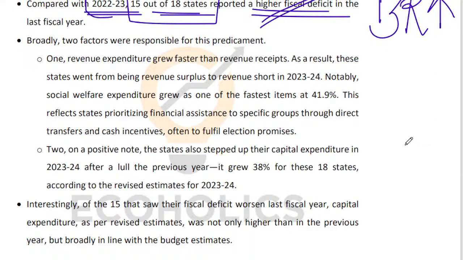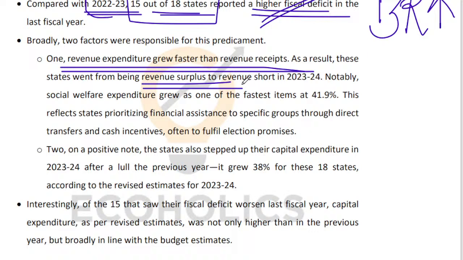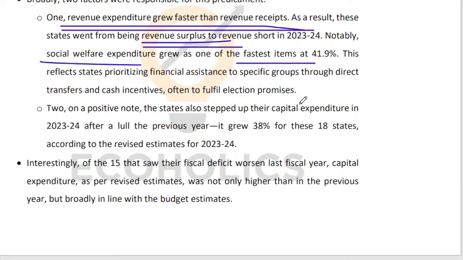What are the factors responsible? Revenue expenditure has grown faster than revenue receipts. That's problem number one. Your expenditure is out of control. So states have gone from revenue surplus to being revenue deficit. Earlier you were revenue surplus, now you are revenue deficit. Why? Social welfare expenditure, it is the fastest growing item at 41.9%.